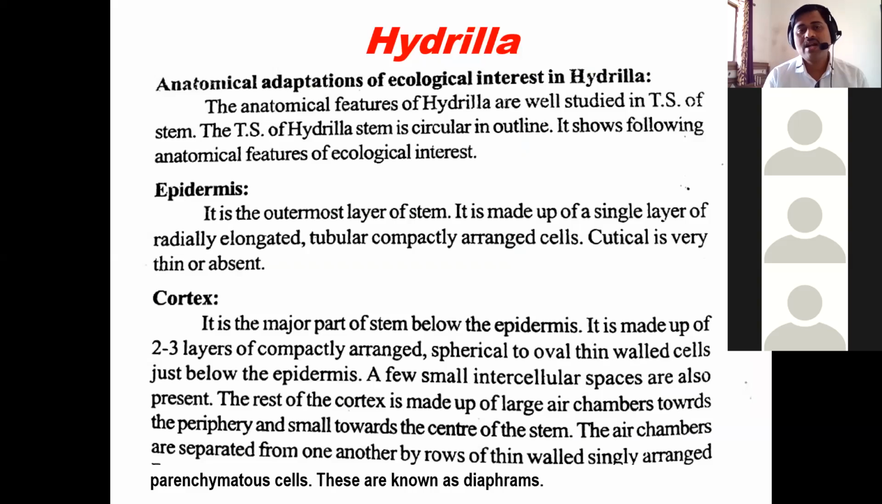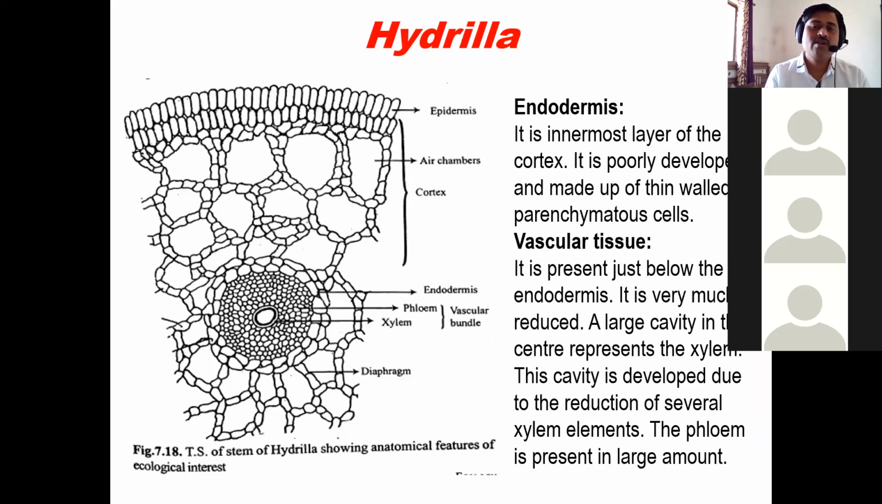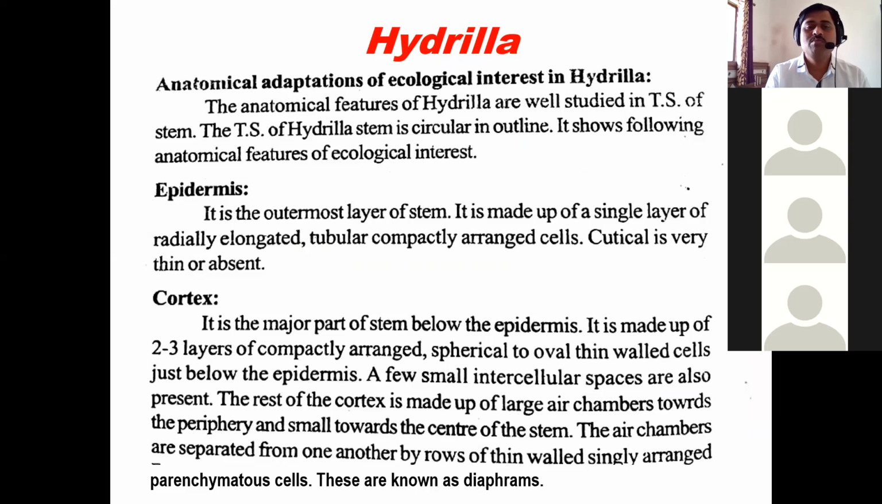So what are the anatomical adaptations seen in Hydrilla? The anatomical features of Hydrilla are well studied in TS, particularly of the stem. It has four portions: the epidermis, then cortex, then endodermis and vascular tissue. In this section you can see these four portions: epidermis, cortex, endodermis and thereafter vascular tissue. Now the epidermis is the outermost layer and it is made up of a single layer of radially elongated, tubular, compactly arranged cells. So the cuticle is very thin or absent.